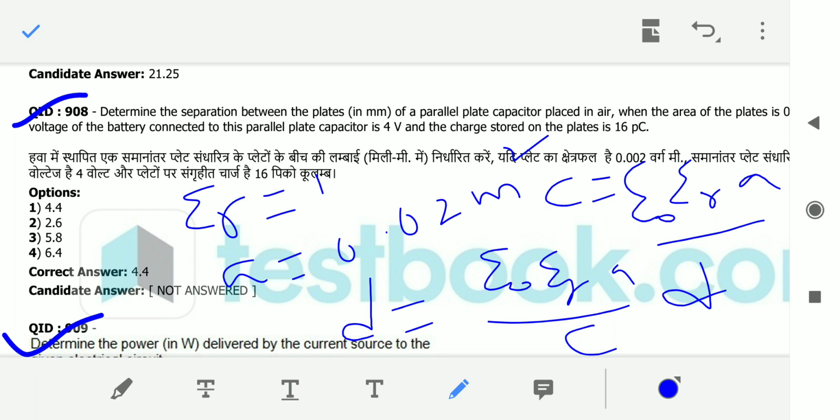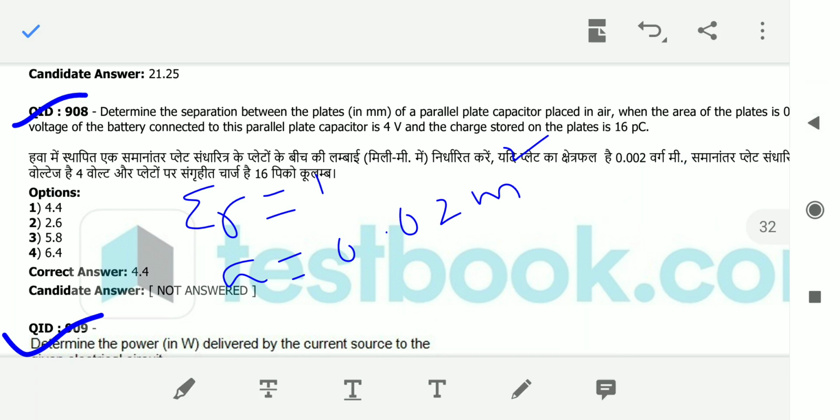We know epsilon naught is equal to 8.854 into 10 power minus 12, epsilon r is equal to 1, and area is given as 0.02, divided by C. C we already calculated, C equal to Q by V. So that value you have to substitute here, then you will get D in meters. If you solve that, you will get 4.4.